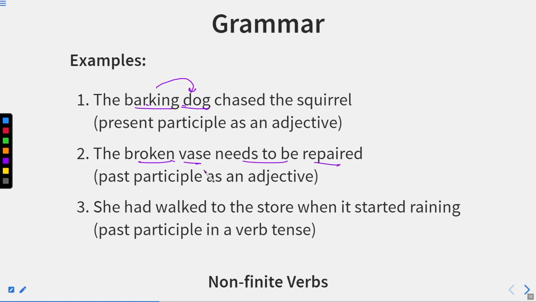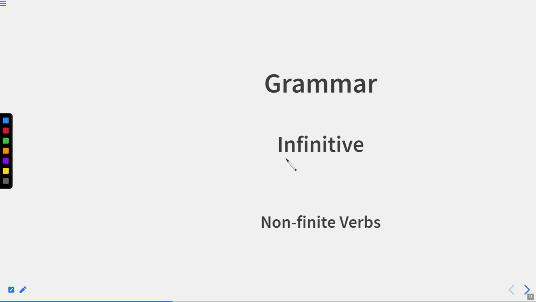Broken vase needs to be repaired. Now, what type of vase? Broken. So broken is telling me the quality of this vase. So this is again a participle. She had walked to the store when it started raining. Well, we'll elaborate these types of sentences in the part on participles only. Now, let us move to the next one.